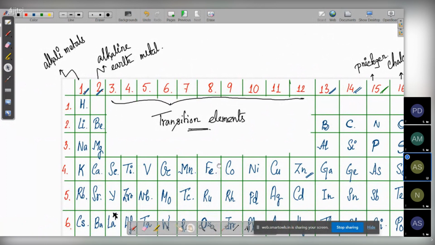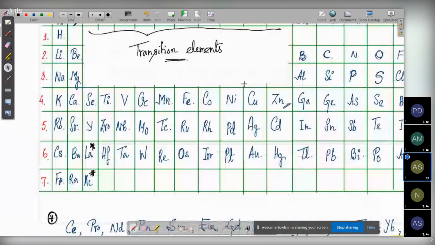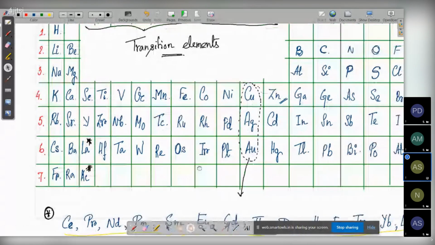Okay. Then if you see copper, silver, gold. In prehistoric times, in the past, copper, silver, and gold were used to make coins. That is why these are called, just again a nickname kind of thing, coinage metals.